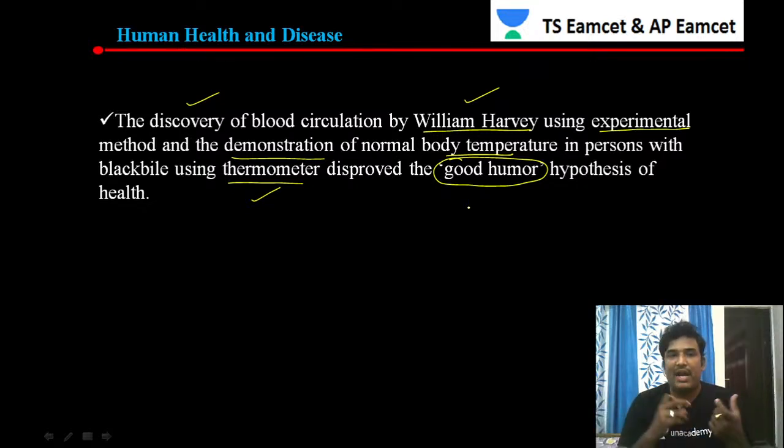Then he measured the temperature of the body of the person who is having black bile by using an instrument. The name of the instrument is a thermometer. At that time there was no thermometer, so he used this instrument, the thermometer, for the very first time. We know that we measure our body temperature with a thermometer.